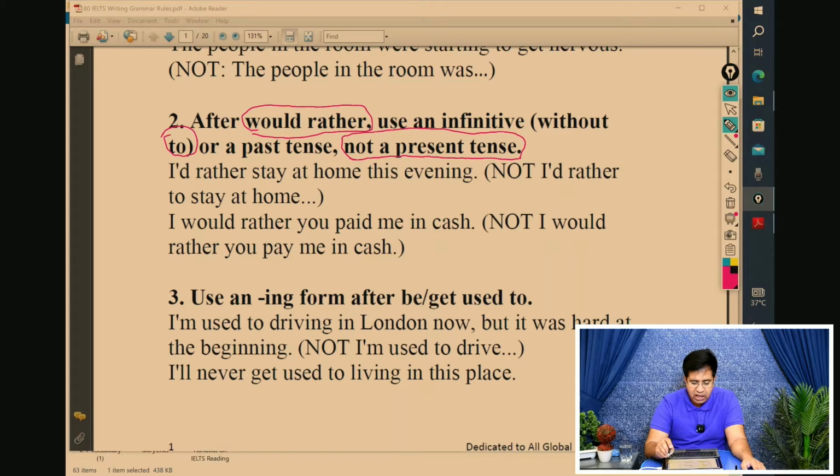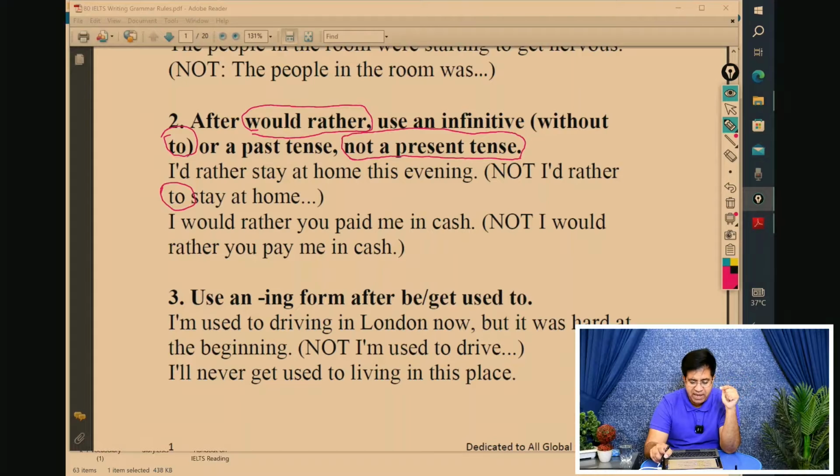For example, I'd rather stay at home this evening. I'd rather to stay at home will be wrong, so do not add to. I'd rather stay at home this evening means this evening I will not go outside. I'd rather means I would prefer to stay at home.